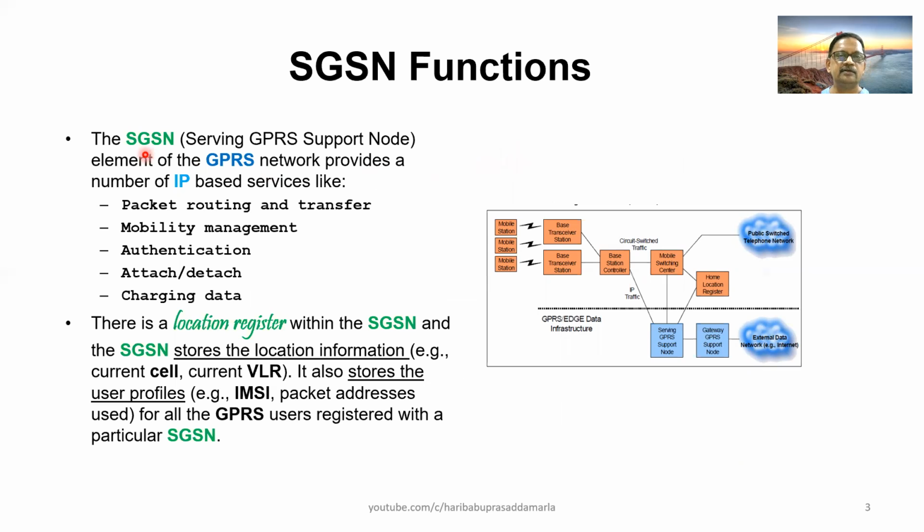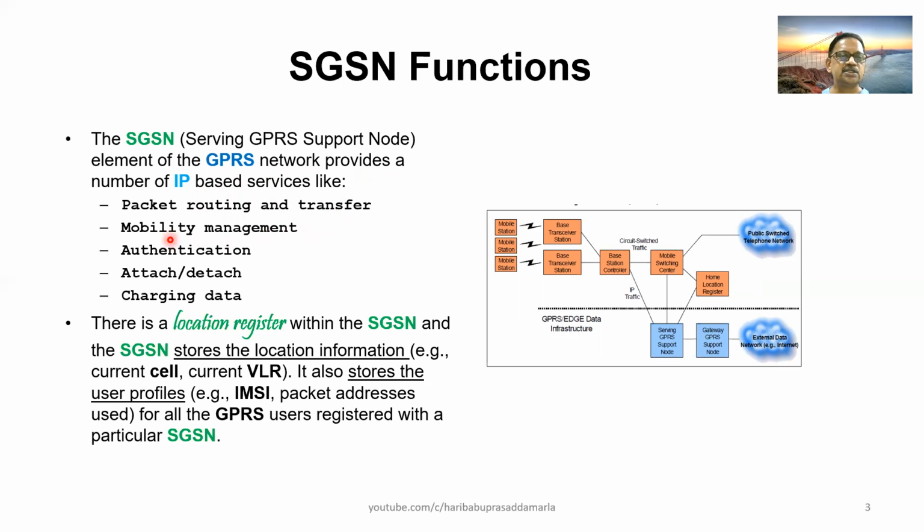The SGSN element of the GPRS network provides a number of IP-based services. Number one, packet routing and transfer. So packet data, it has to route to the destination and it has to transfer the data from one network element to the other network element.